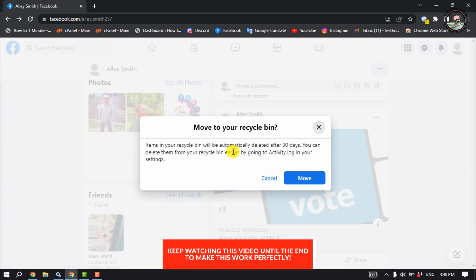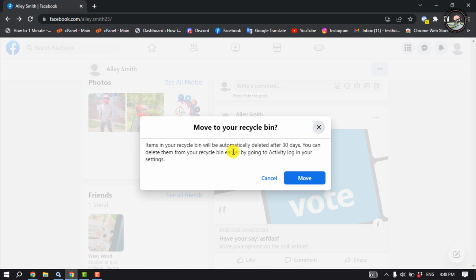And here we can see items in your recycle bin will be automatically deleted after 30 days. So once you delete a post, photos or videos from your profile, the photos or post will be restored in your recycle bin folder for 30 days. And after 30 days, those posts will be permanently deleted, and then there is no way to recover them.